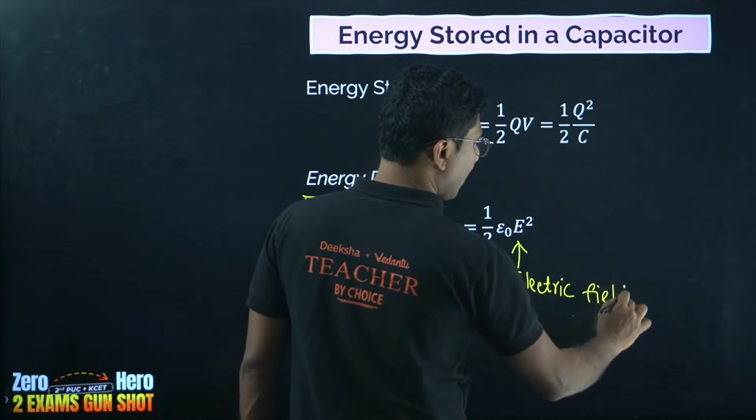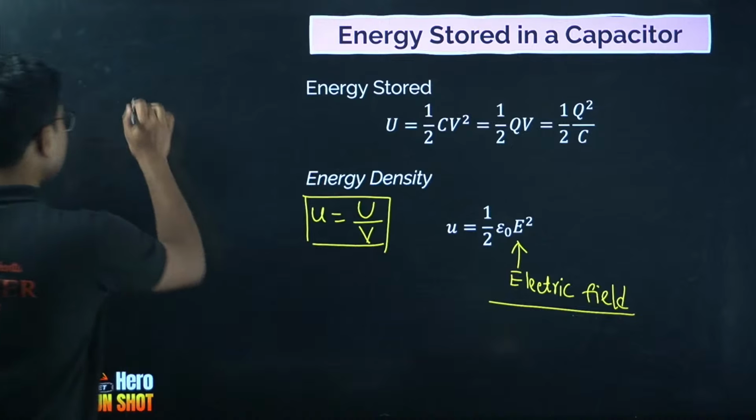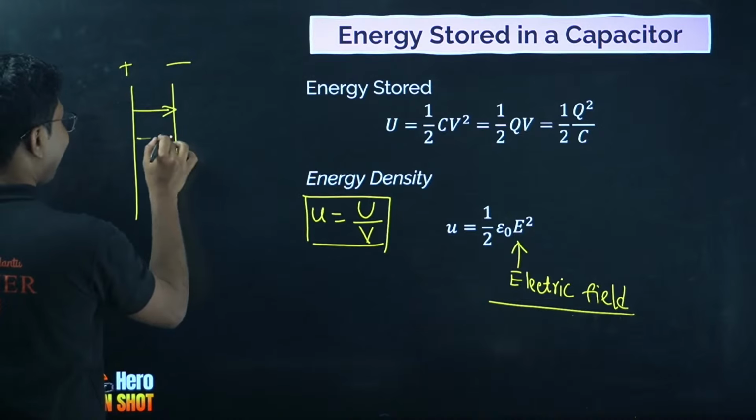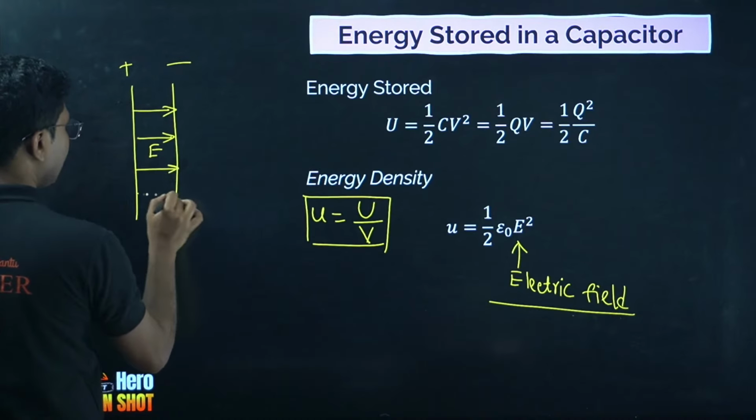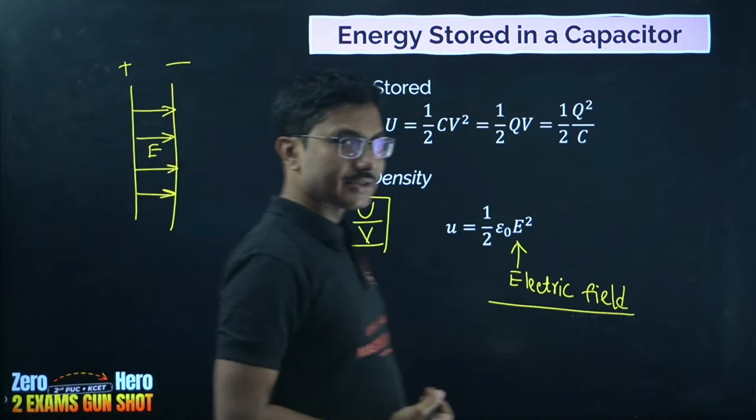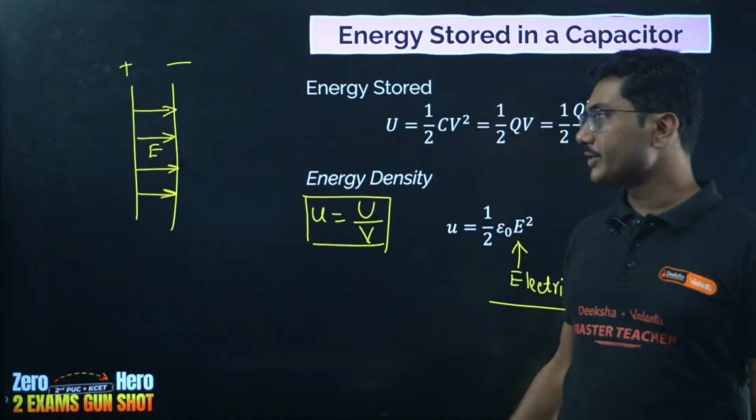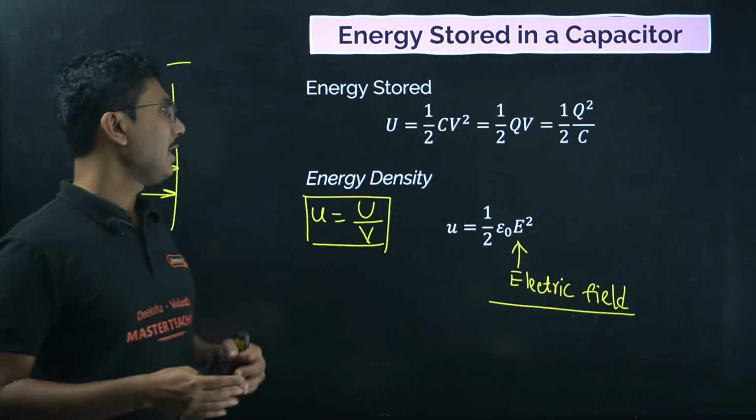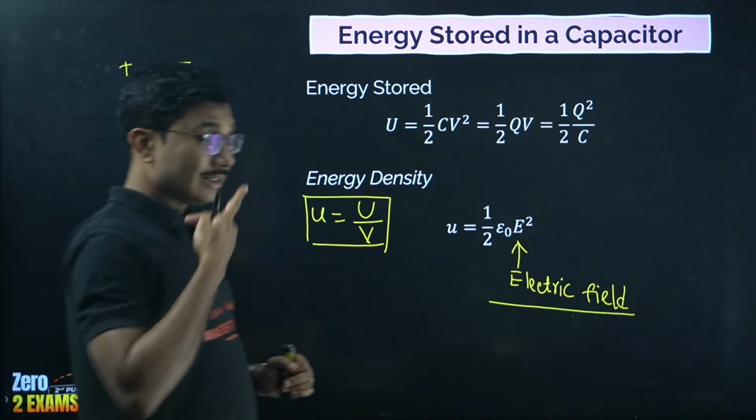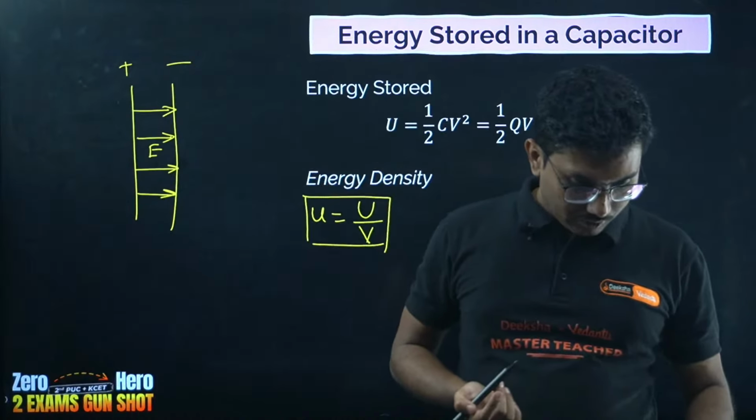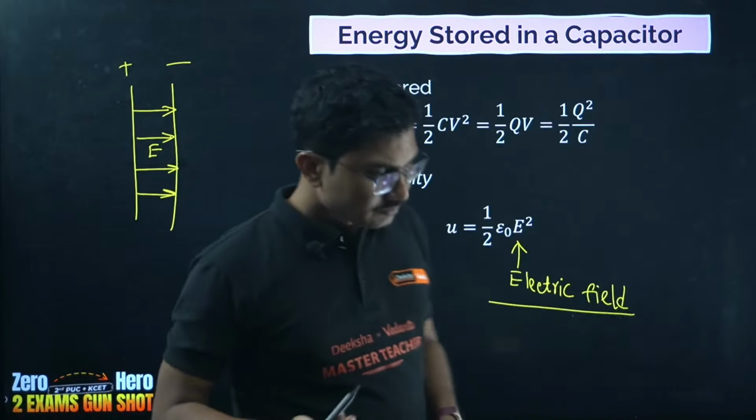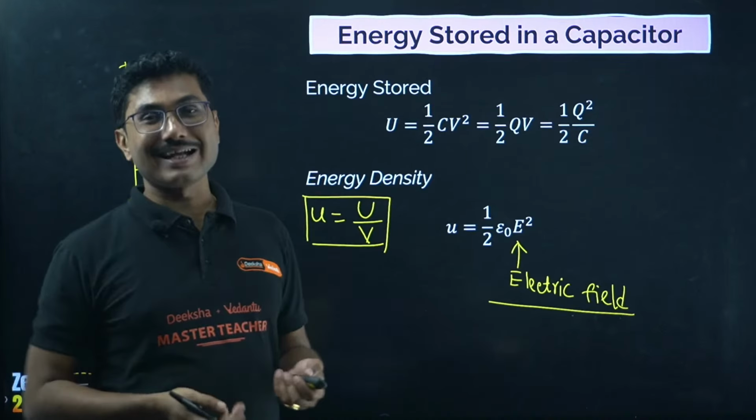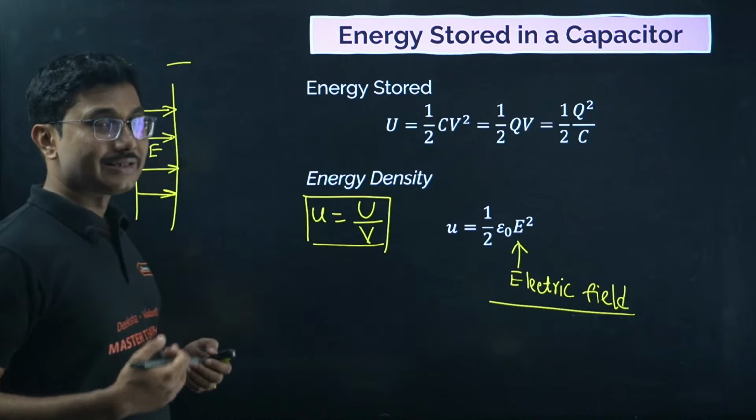Electric field is developed between the plates. So suppose this is positive plate, this is negative plate. Electric field is developed, and that electric field is actually storing the energy. How is it stored? Is it stored via charges? No, it is not stored via charges. It is stored only in the electric field that is there between the plates. If you increase the voltage, potential, electric field is also increased, and that's why the energy is being stored inside the capacitor.